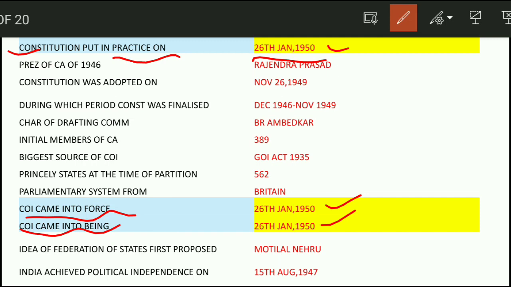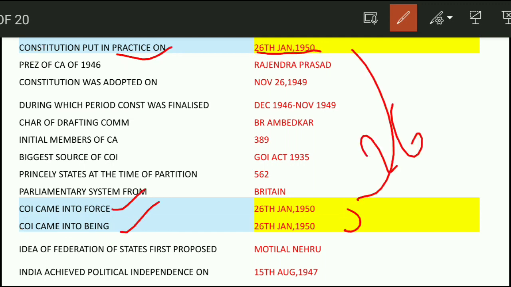And one more question may arise: why was the date chosen to be 26th January? You must keep in mind that 26th January 1930 was the first Republic Day, and before that, in December 1929, Purna Swaraj was declared in the Lahore session for the independence of our country. So the Constitution of India was adopted on this day.